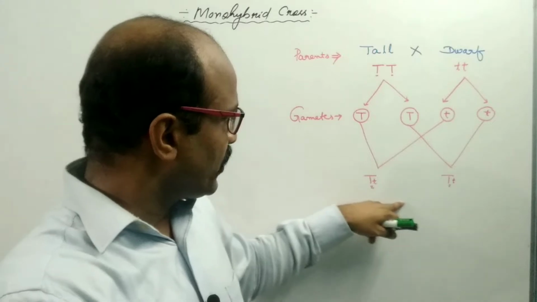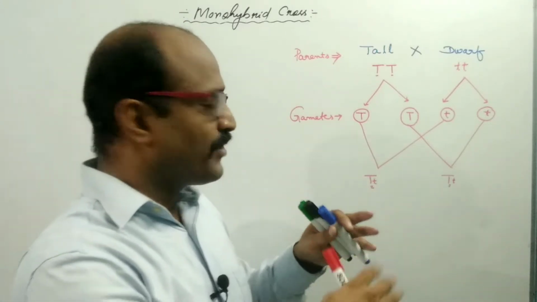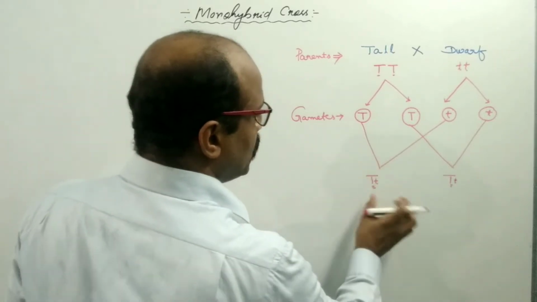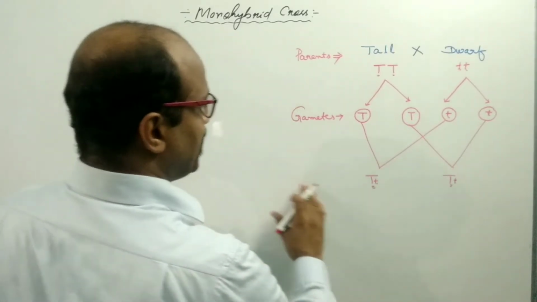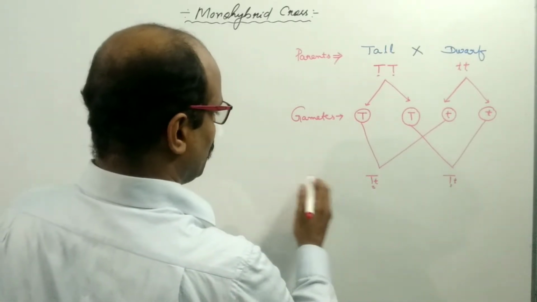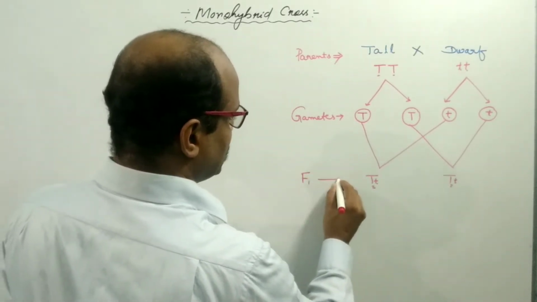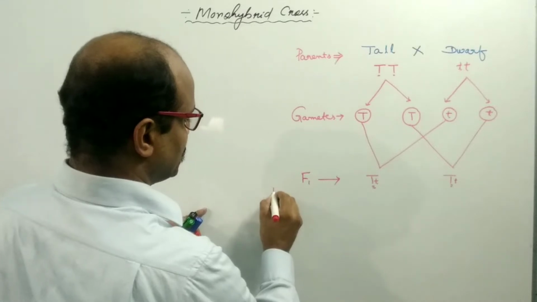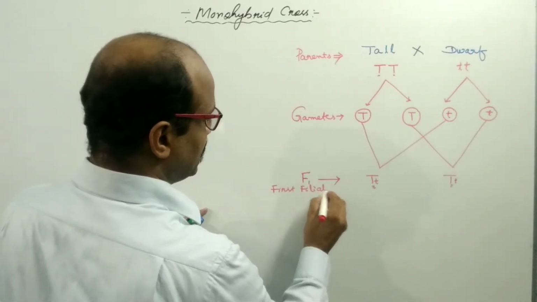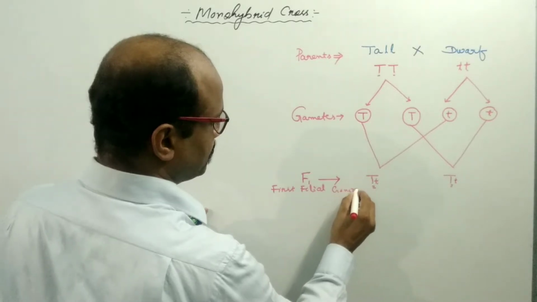So this is not important. The ratio is important. So 100% of the individuals or progeny will be capital T, small t. This is the F1 generation, known as the first filial generation.